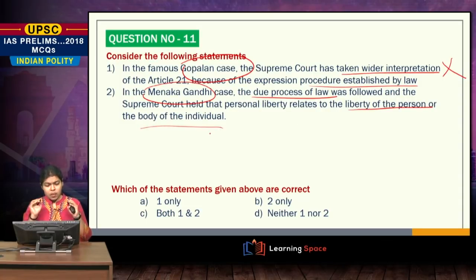Now, this may look correct, but actually the personal liberty part of it was held in the Gopalan case, whereas in the Menaka Gandhi case, in addition to this, we had something like human dignity. That is where the Menaka Gandhi case stands apart. Personal liberty was expanded into the realm of human dignity and that is why this statement again is wrong. So, the answer is neither 1 nor 2.